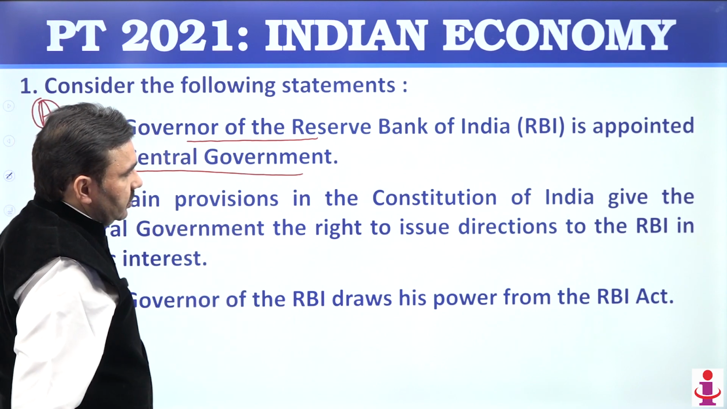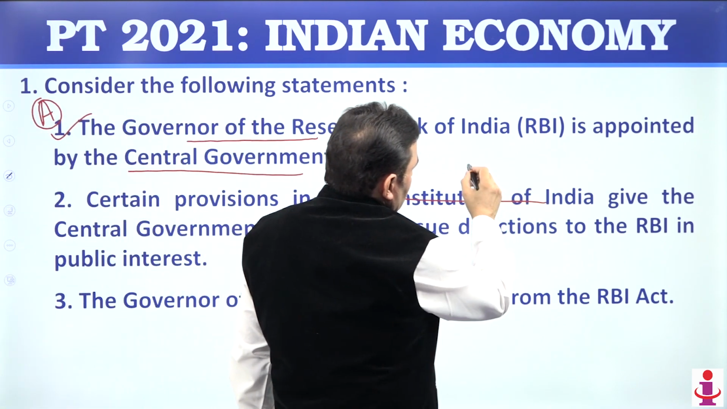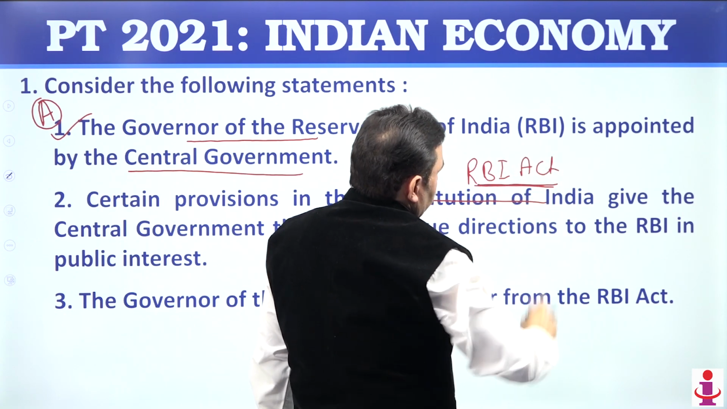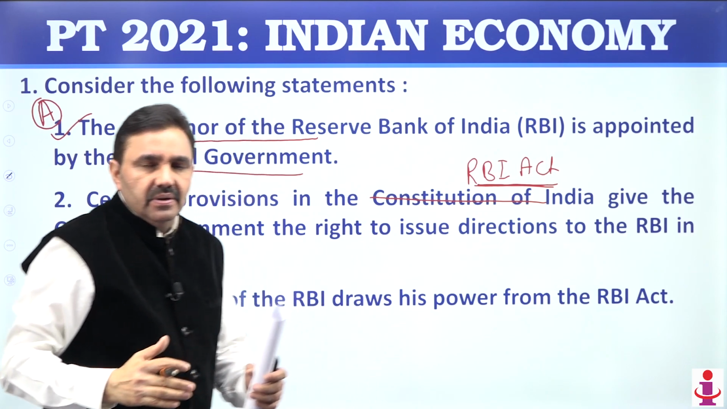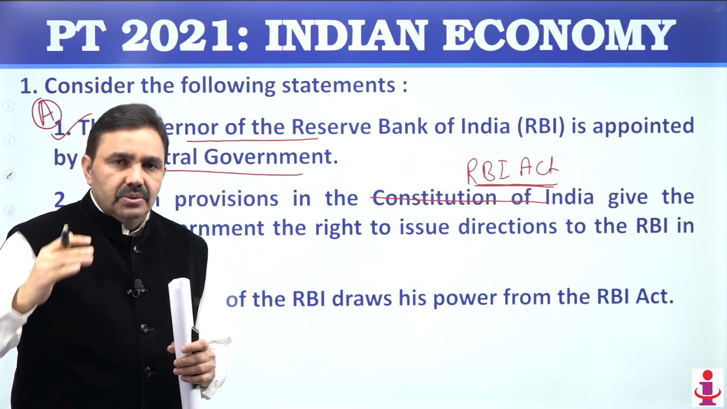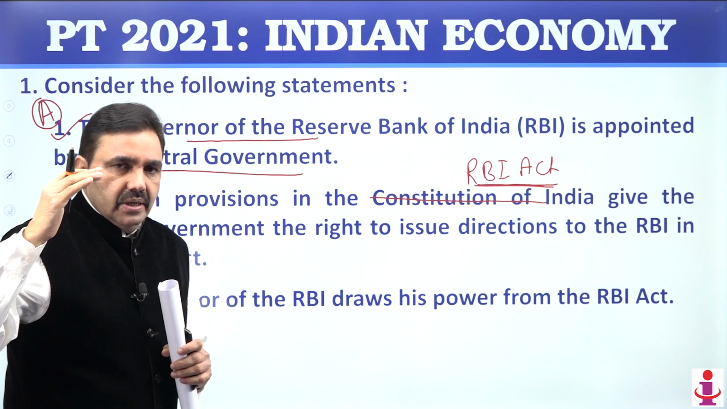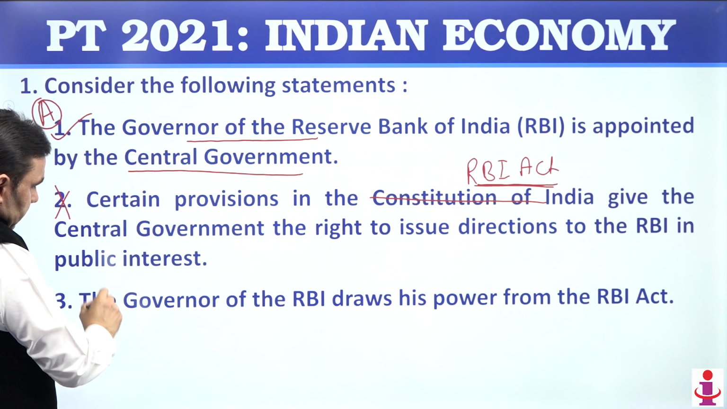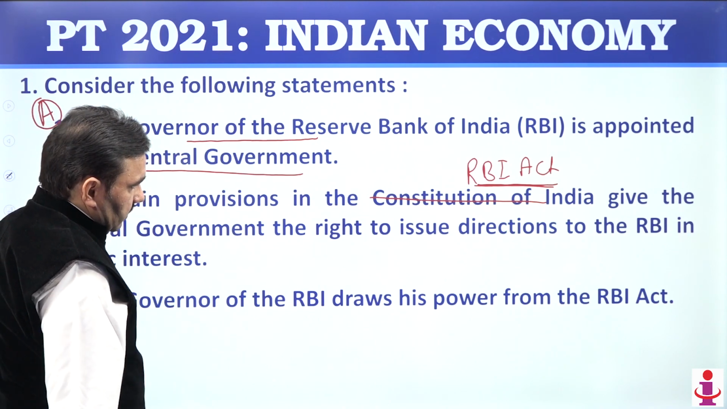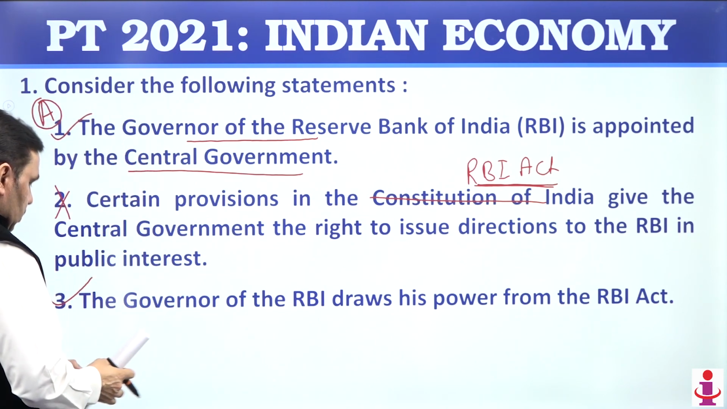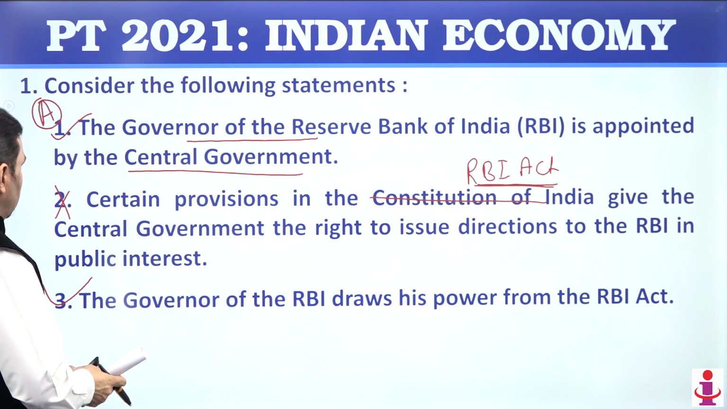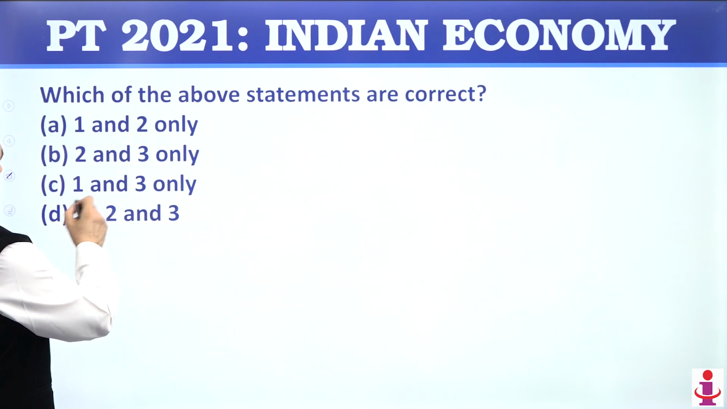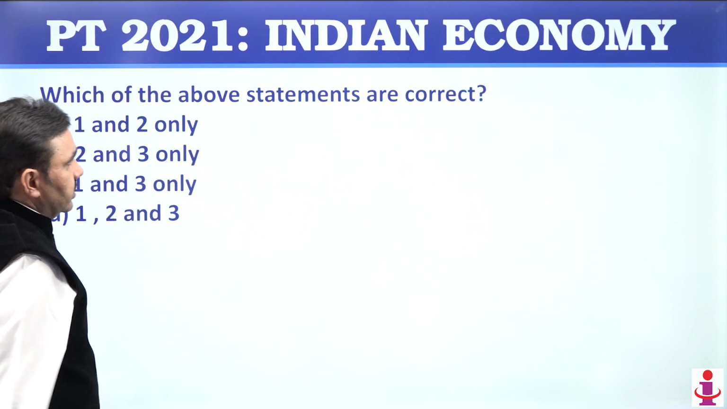Certain provisions are not in the Constitution of India, but in the RBI Act. RBI Act provides the power, particularly section 7 of RBI Act empowers the central government to give directions to RBI in public interest. So statement number 2 is wrong here. Governor of RBI draws his power from RBI Act. That's perfectly correct. So number 1 and number 3 are correct. Number 2 is wrong. So option is number 1 and number 3, that is C. So you have to choose the correct statements.